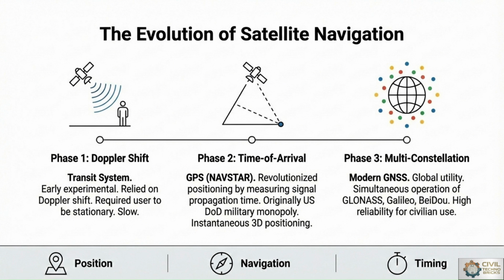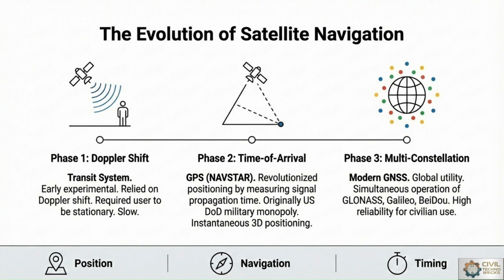The evolution of satellite navigation has three phases. First phase, the Doppler shift. Second one, the time of arrival. Third phase, multi-constellation. First phase, Doppler shift, which depends on the transit system. The first phase of satellite navigation used Doppler shift techniques in the transit system for approximate positioning.